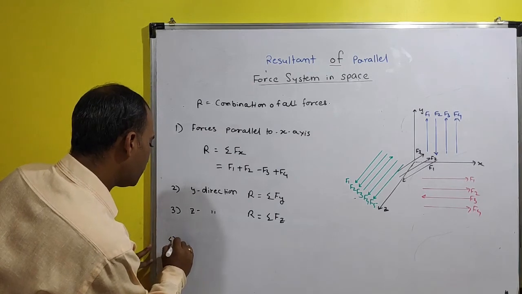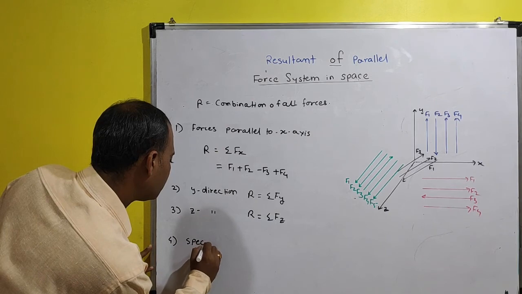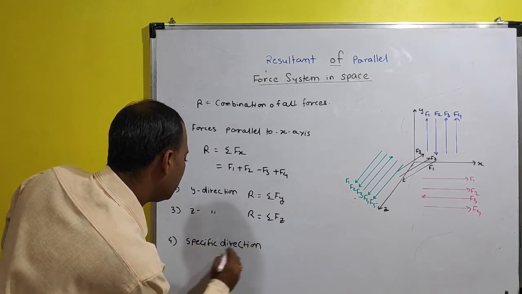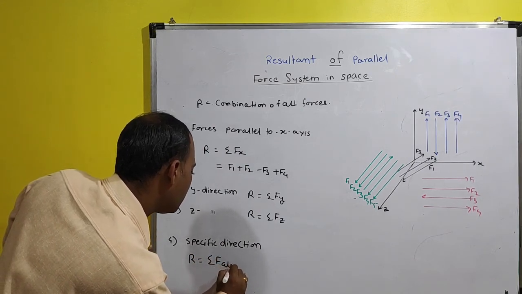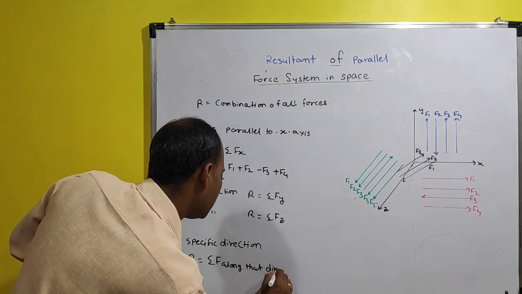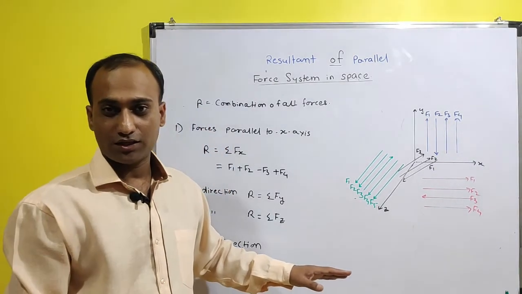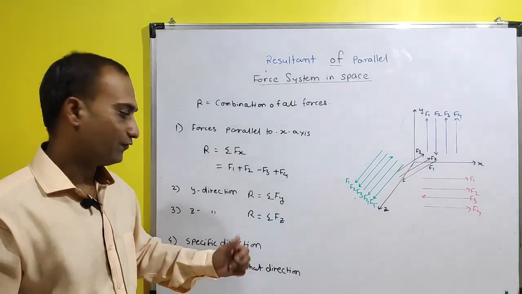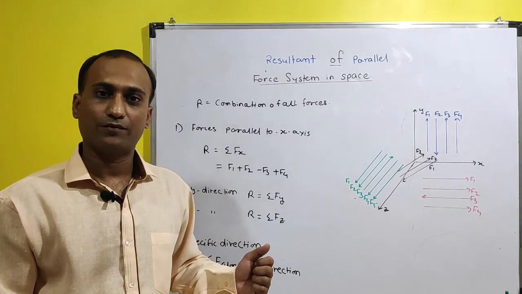So resultant for the fourth case where specific direction, then the resultant is equal to summation of forces along that direction. So this is the combination of the forces in the same direction with positive and negative forces. So this is your resultant of the parallel force system in a space.